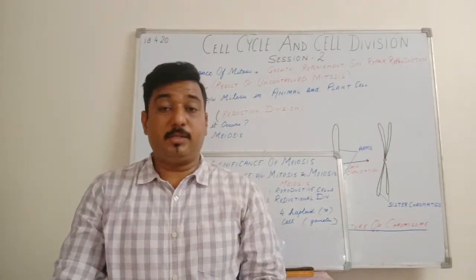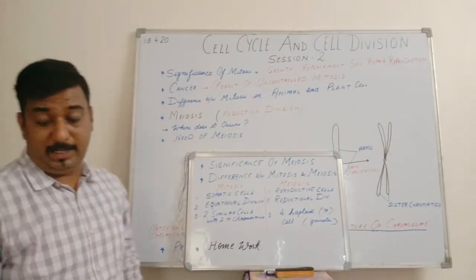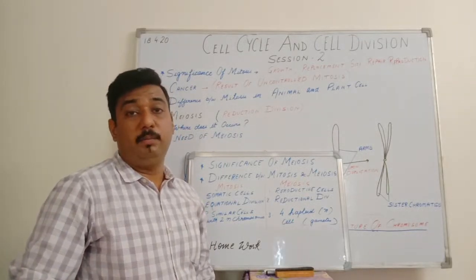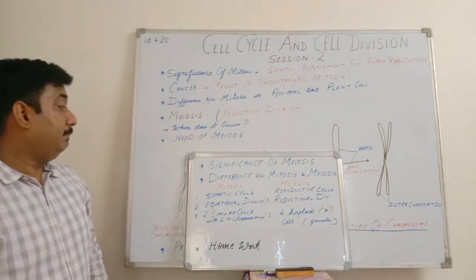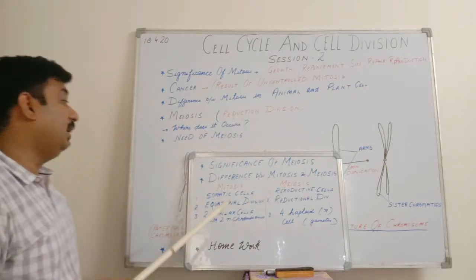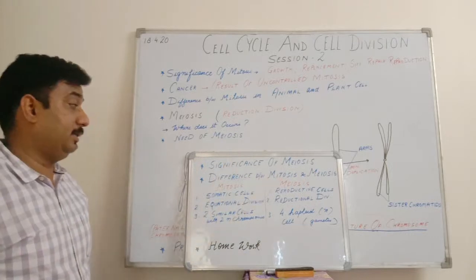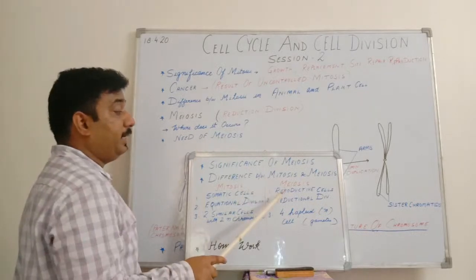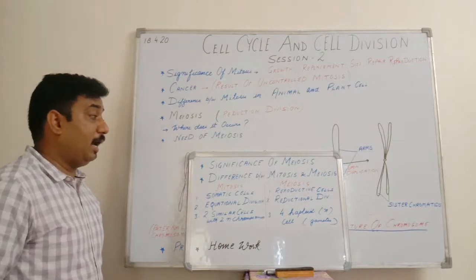Difference between mitosis and meiosis. Now we'll be seeing the difference. I had explained to you about mitosis, and I have also explained to you about meiosis, that is the reductional division. So the basic difference that we are going to see is that mitosis will take place in all the somatic cells, that is the body cells, whereas, as I had told you earlier, meiosis will take place in the reproductive cells, that is during the formation of the gametes.